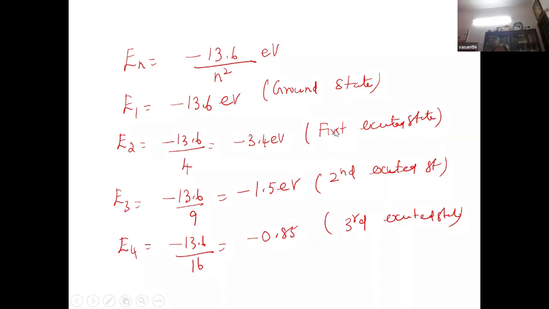It is not N is equal to 0; that does not exist at all. N is equal to 1 is the ground state. The first excited state is 2. The second excited state is N is equal to 3. So let them remember these values at least. Otherwise, they can also calculate, at least this formula. They should remember the final formula.